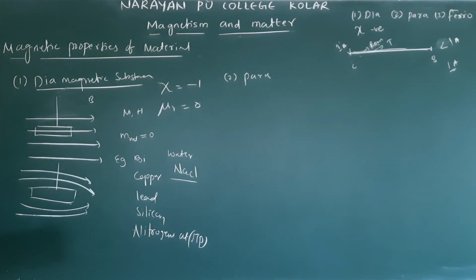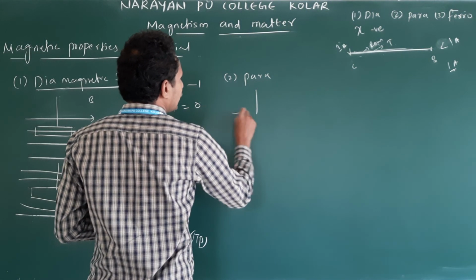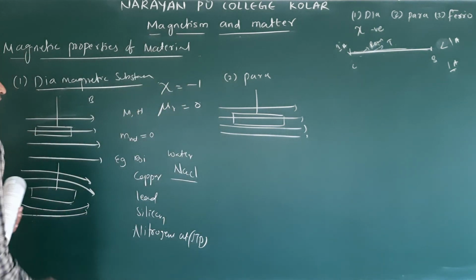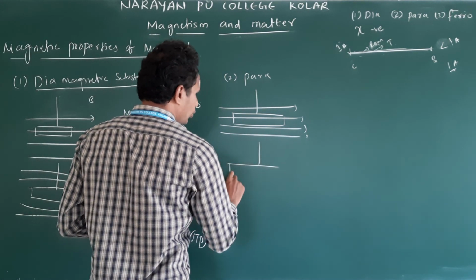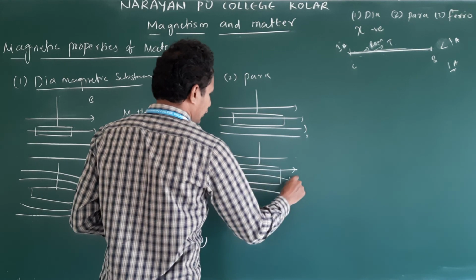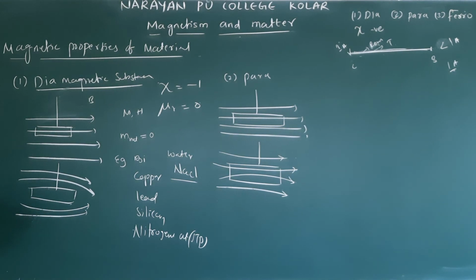When we suspend this material in a magnetic field, it is slightly magnetized. Paramagnetic substances are those which get weakly magnetized when placed in an external magnetic field. If a paramagnetic material is suspended in a magnetic field, previously it repelled the lines, but now it will not repel. It allows a few lines to pass through. What does that mean? It is weakly magnetized, not perfectly, not completely. Clear?